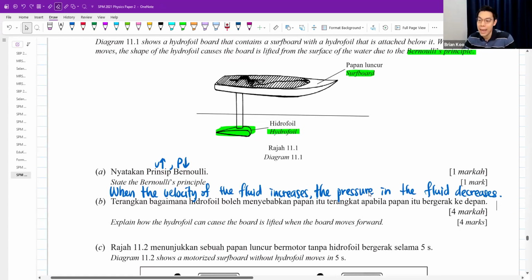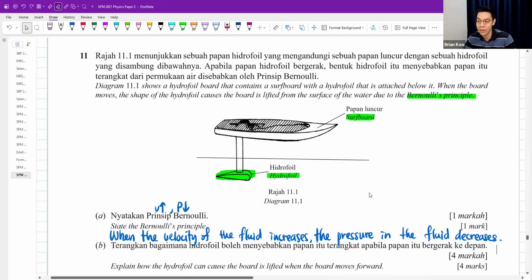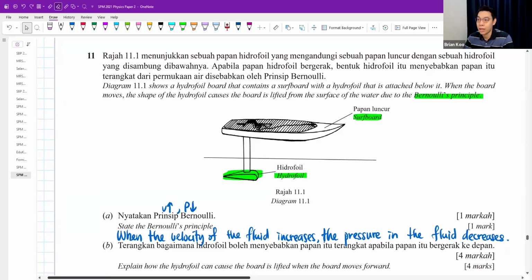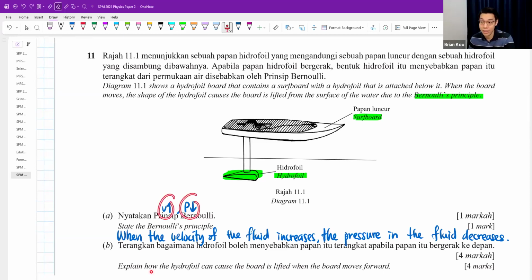Part B, explain how the hydrofoil can cause the board to be lifted when the board moves forward. Now, I remember that a lot of students ask me, teacher, this one is very difficult, I don't really know how to do. I only know about aerofoil, which is the aeroplane wings. I don't know about hydrofoil. But guys, it's the same thing. Aerofoil is for air. Hydrofoil is for water. And if you know it's about Bernoulli's principle, you definitely have to explain about the velocity and the pressure.